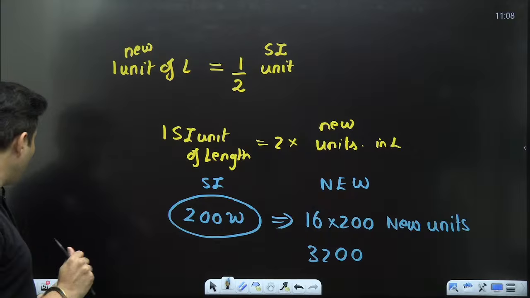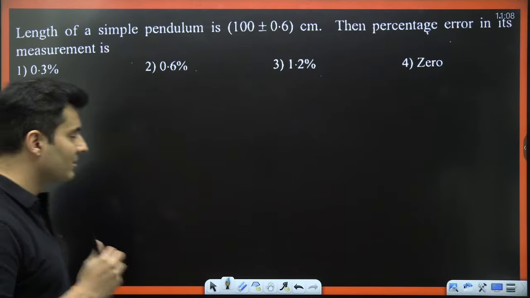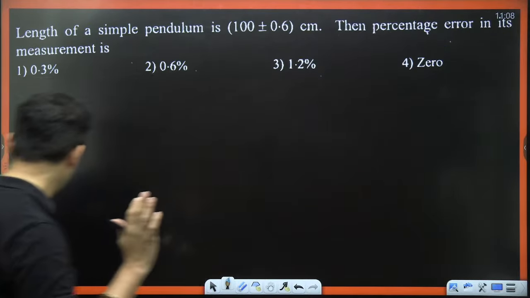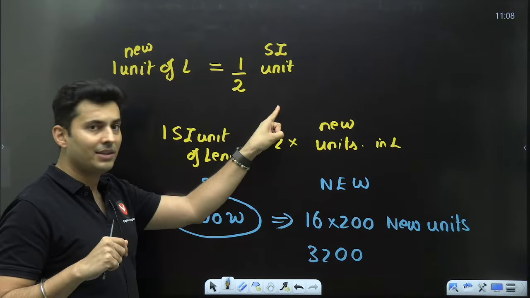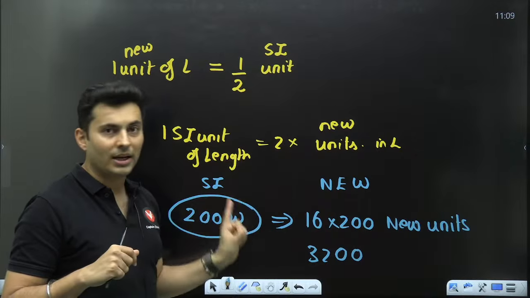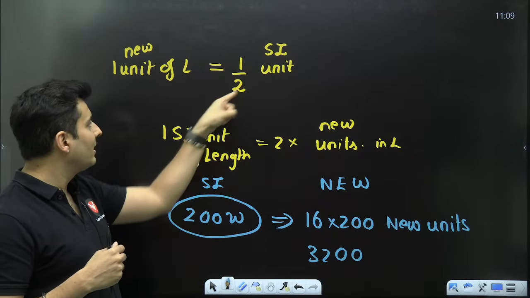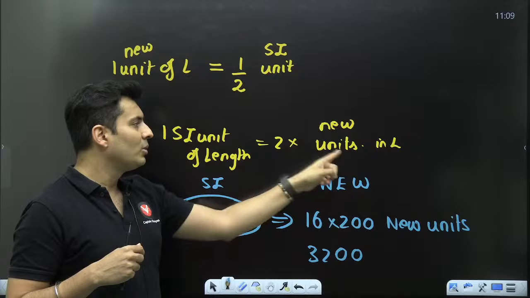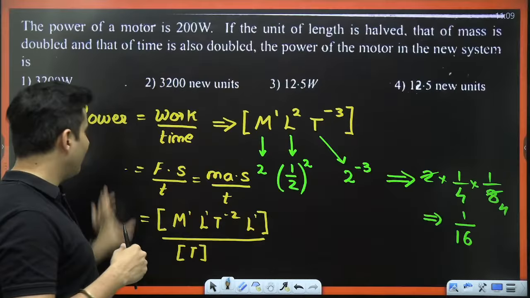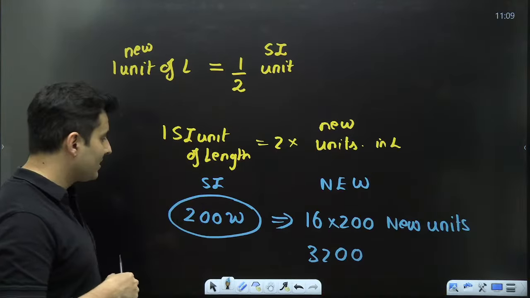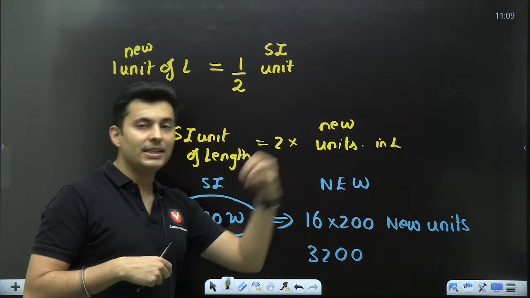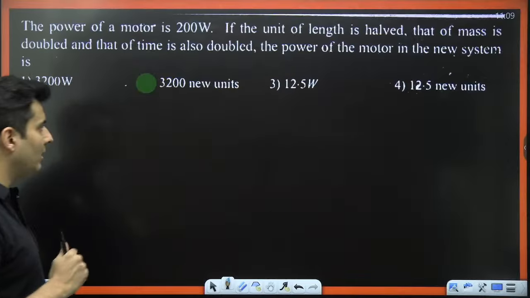This is the main problem which many students face, and I gave it to you with a simple example over here. The length was halved, so in the new unit it will become 2 times, because you can see that number 2 goes over here. In the same way, if the power has become 1/16th times, that means in the new unit it will be 16 times more. That is the simple logic.